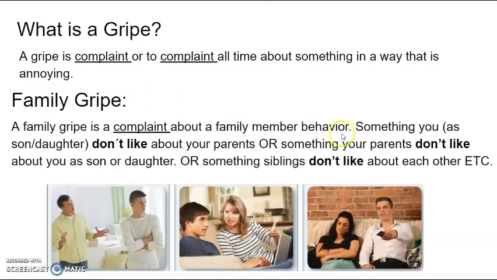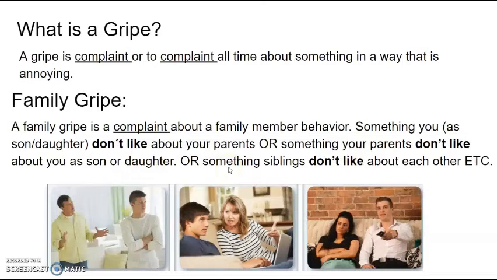For example, a gripe is something that you, as a son or daughter, don't like about your parents, a behavior of your parents that you don't like. Or if you are a parent, it is the behavior that you don't like about your kids, right?